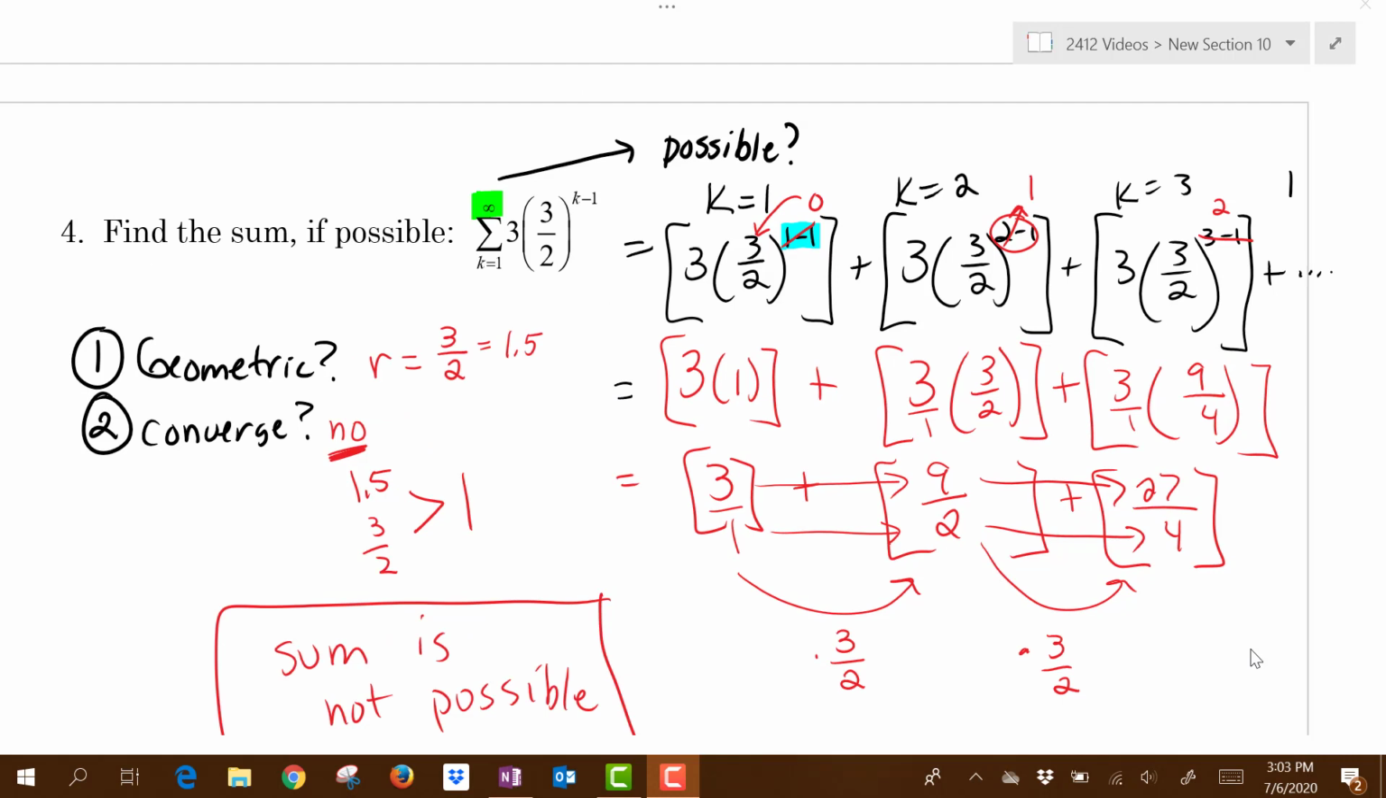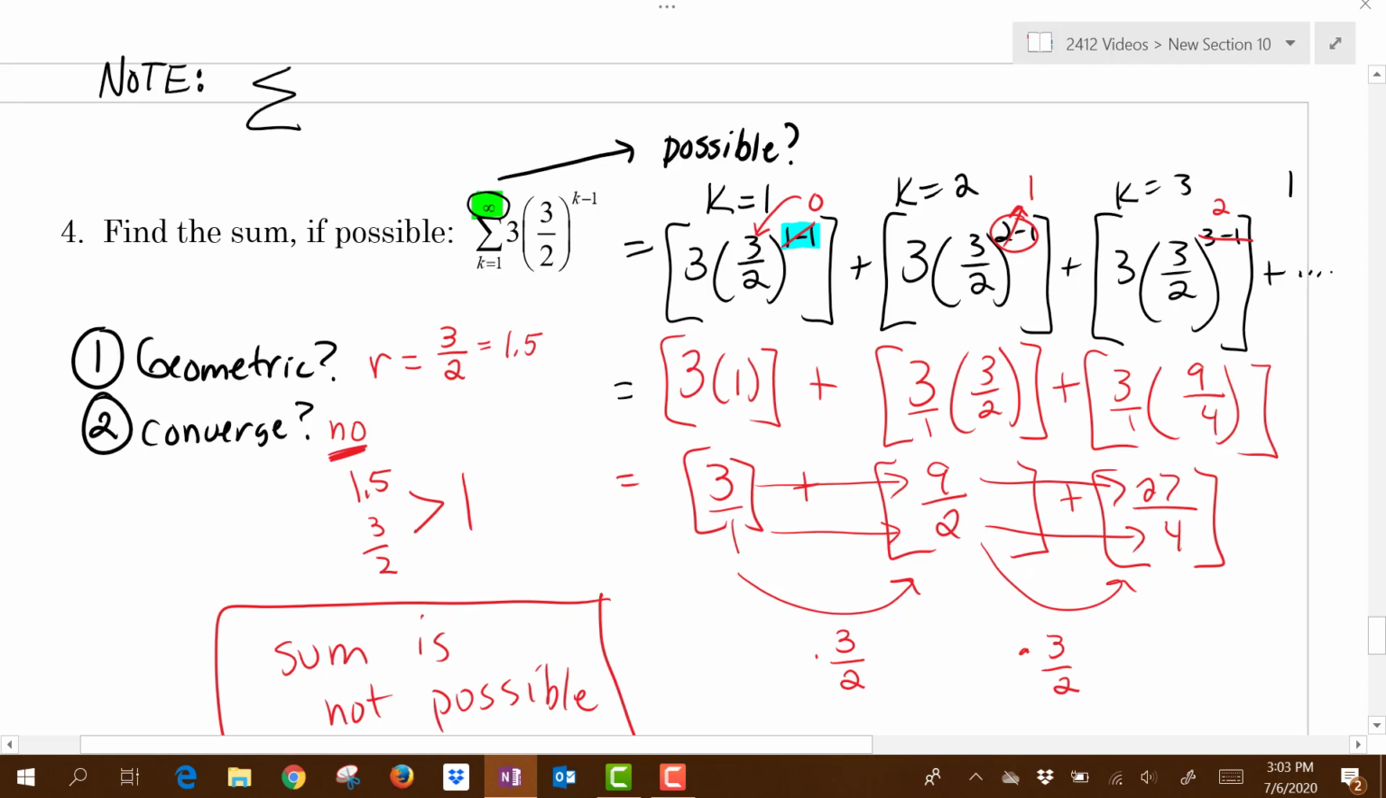Before we go on to the next example, I want to make a little note. When do we ask ourselves if the sum is possible or not possible? We only do that if we see the infinity symbol. So if we're adding up or summing an infinite number of terms.